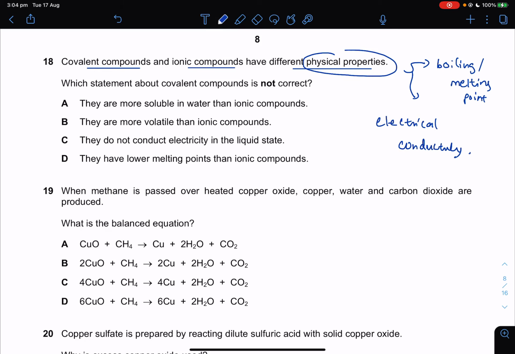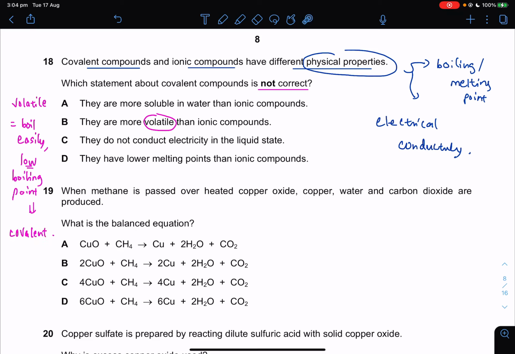This question is asking you specifically for the statement that is not correct. So we might not know so much about option A, but let's talk about option B first. Volatile means low boiling point. Volatile means boil easily. If you boil easily, you have low boiling point, and as I mentioned just now, with low boiling point you're looking at covalent compound.